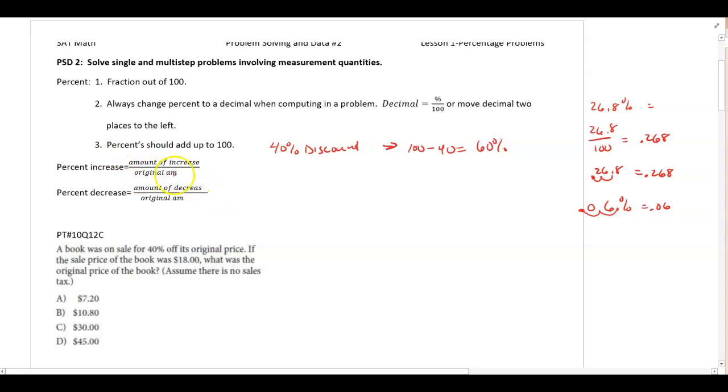Now, percent increase. Anytime you're talking about percent increase or decrease, you take the amount of increase or decrease and divide it by the original amount. Okay, so keep that in mind. Let's go through some examples, and hopefully you can apply them to some other problems.